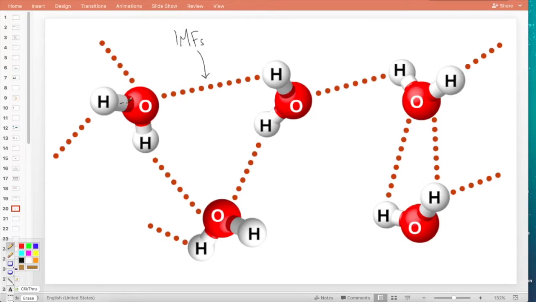What are these sticks representing? Those are representing another type of attractive force known as a chemical bond. So please understand the difference between intermolecular force and chemical bond. I know that we already talked about that last unit. I just wanted to bring it up real quick here. How would I classify this, by the way? It's a pure substance and it's a compound, right? Because all I have are compounds of hydrogen and oxygen.